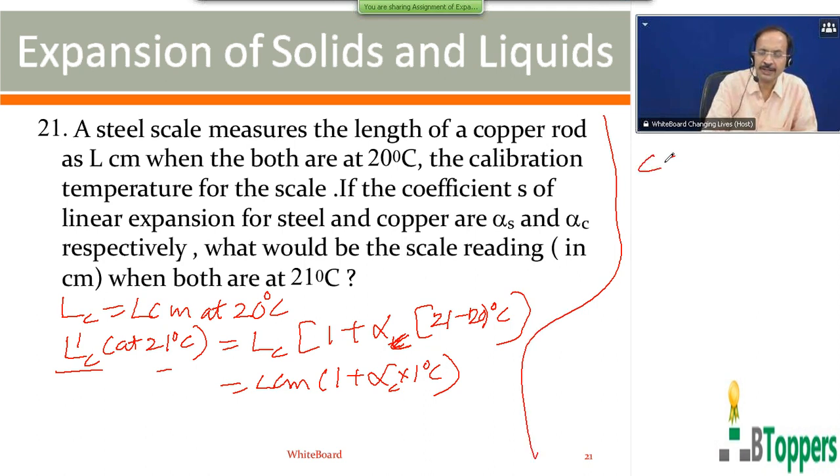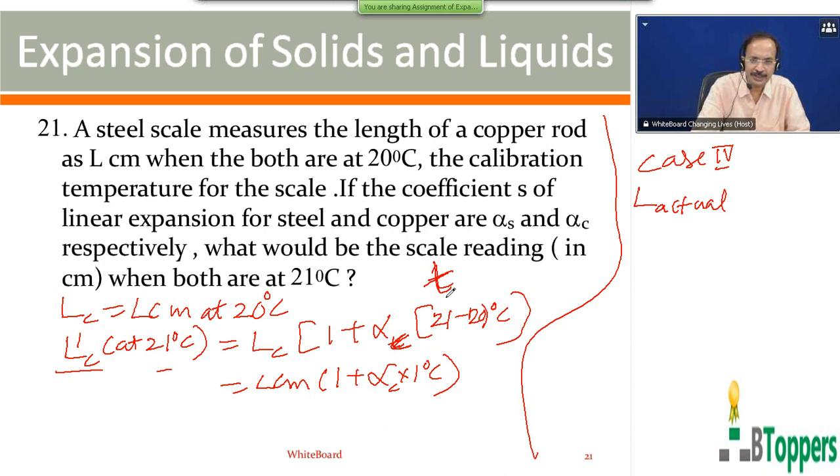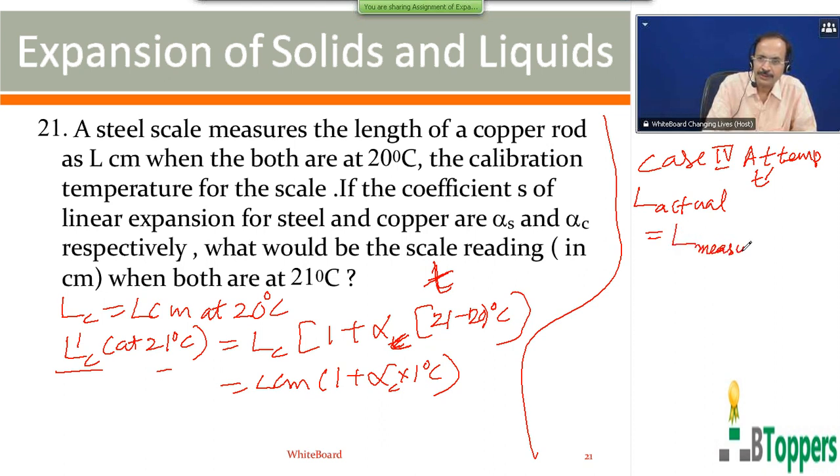As I discussed in special case 4 in expansion of solids, if L is the measured length, the actual length of the object is measured with a metallic scale at a temperature T. That means if a metallic scale is calibrated to show the correct length at temperature T, then when the scale is used at a different temperature denoted by T dash, the actual length of the object measured by the scale at temperature T dash is equal to the measured length, as measured by the scale at temperature T dash, into 1 plus alpha for the material of the scale into the increase in temperature, T dash minus T.